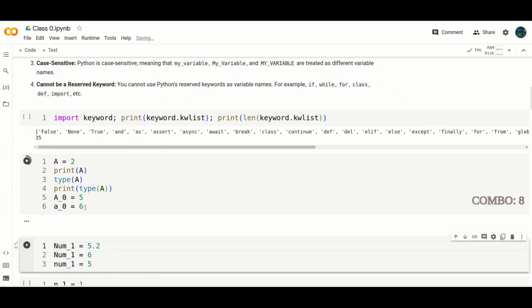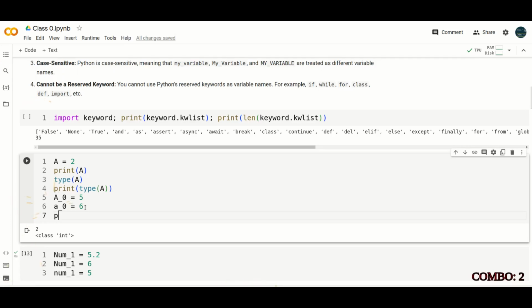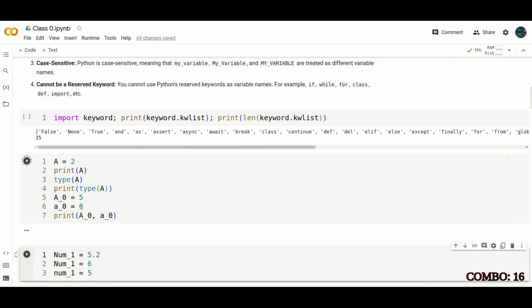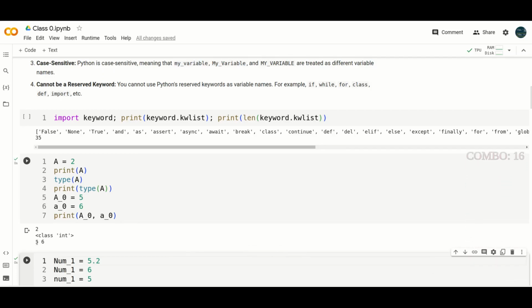You can check this by printing them, using a comma while printing these variables.